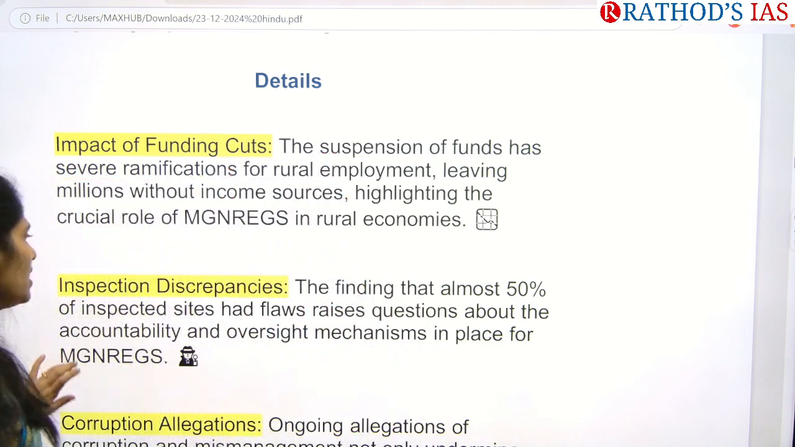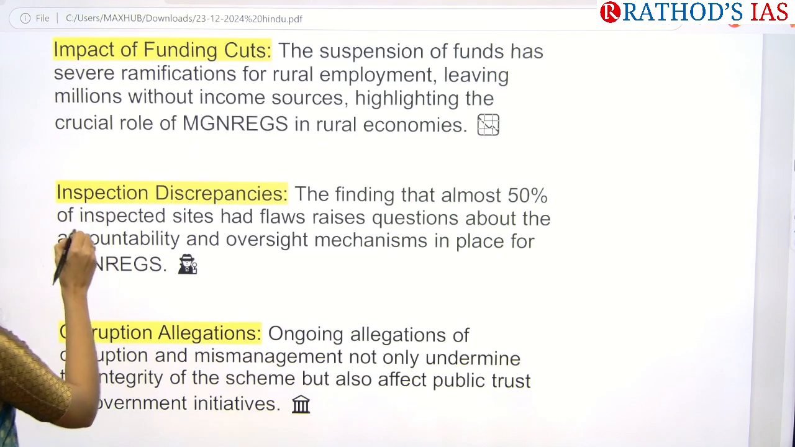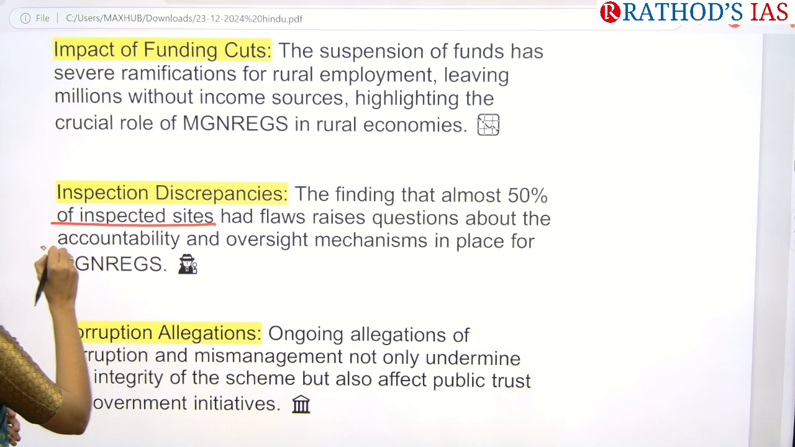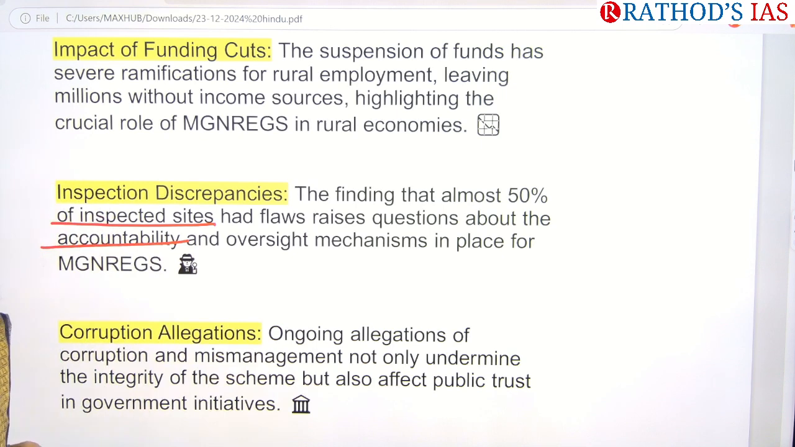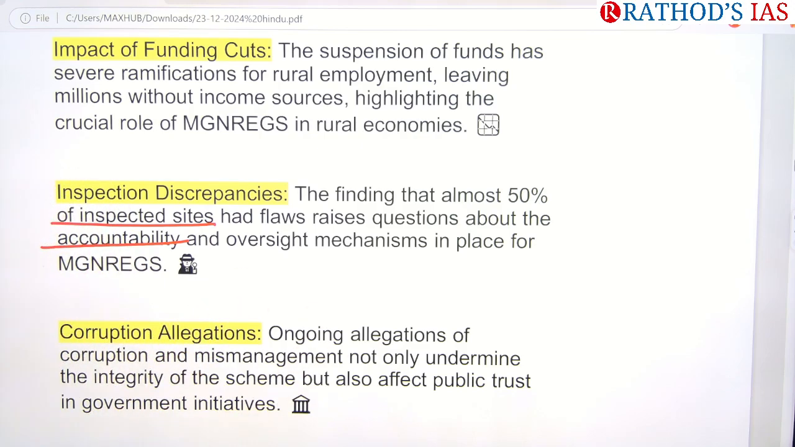And the next one is there is also a problem in inspection. This study found that almost 50% of inspected sites had flaws. Because of this, it is raising questions regarding accountability as well as the oversight mechanisms that we are using for this MGNREGA.